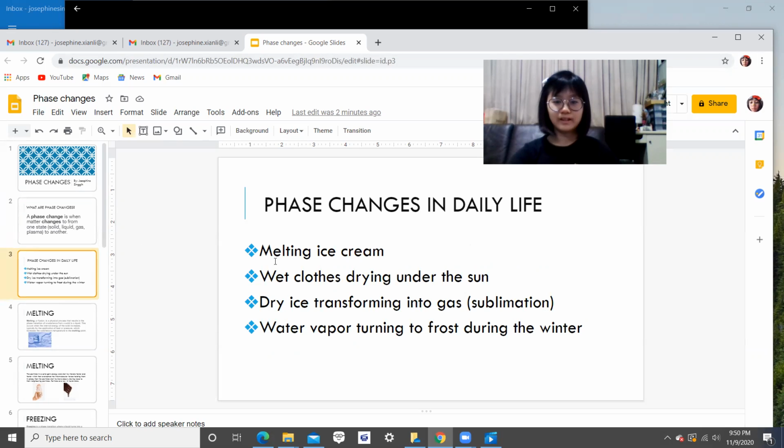Phase changes in daily life. Melting ice cream, wet clothes drying under sun, dry ice transforming into gas, water vapor turning to frost during the winter.